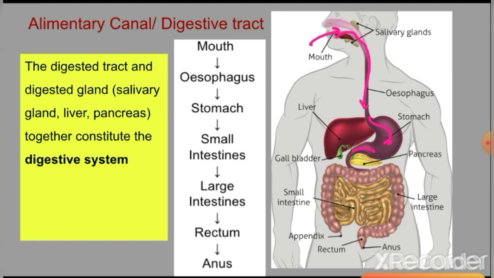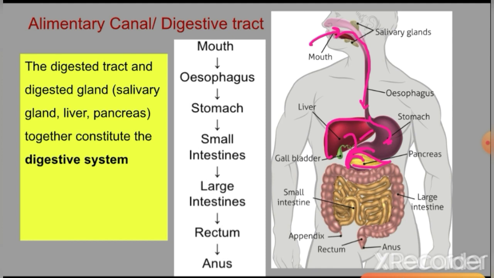Then the food enters into this duct, which is known as the duodenum. In this duct, the secretions from the liver and pancreas are released. Now what are secretions? Secretions means the juices which are prepared by the liver and pancreas. The liver has prepared bile juice, and the pancreas has prepared its juice, and they are released into this duodenum. So further digestion takes place here in the duodenum.